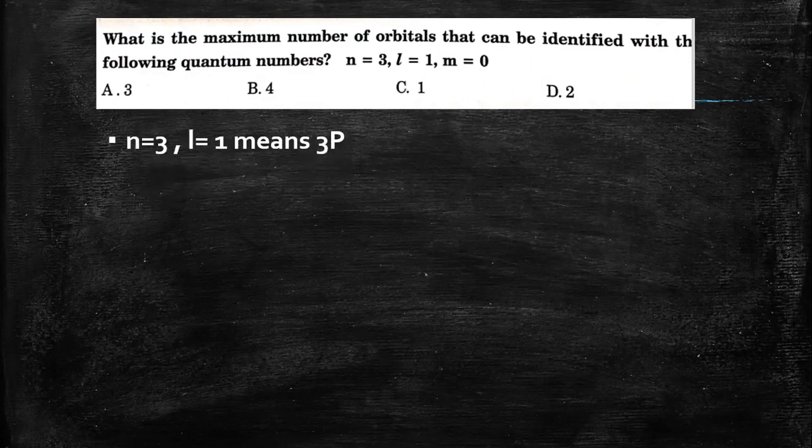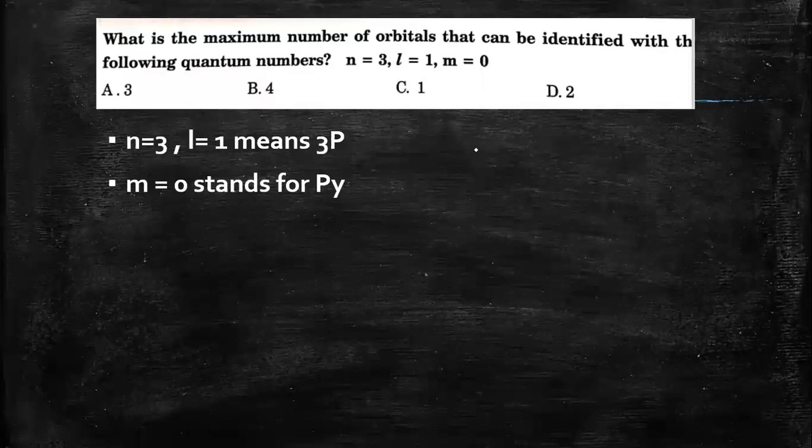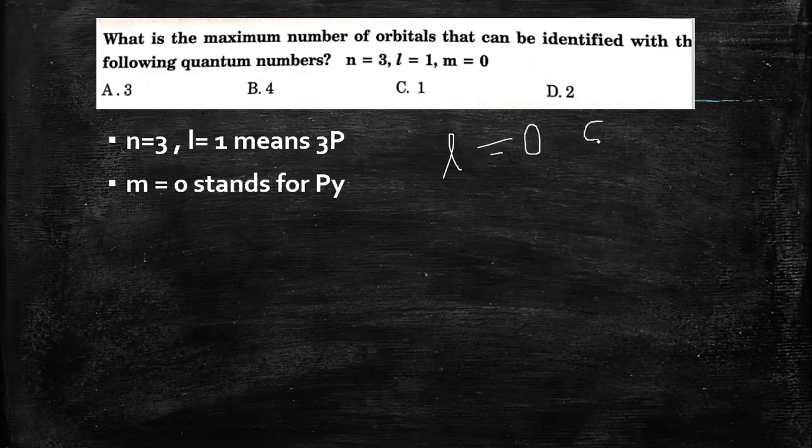We know that n stands for the principal quantum number. If n equal to 2, then the orbital can be something like 2s or 2p. If the L value is equal to 0, it corresponds to s. If L is equal to 1, it is p. L equal to 2 is d, and so on. It goes on like this.